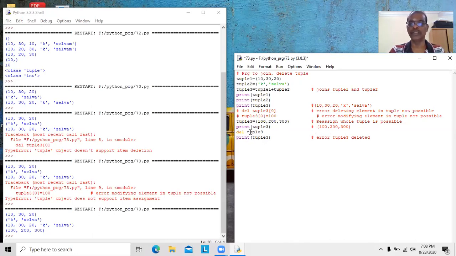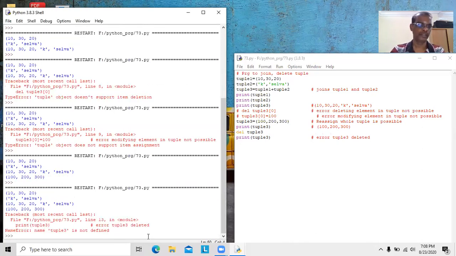Here tuple 3 will be deleted. Here a new tuple 3 is created. Here also we are creating a new tuple. So this statement shows error. You will see it here: name tuple is not defined. Here we are creating a new tuple with elements 100, 200, 300. We are displaying the values. We are deleting tuple 3, and then when we try to display the elements of that tuple 3, it gives error. This statement should be ignored.